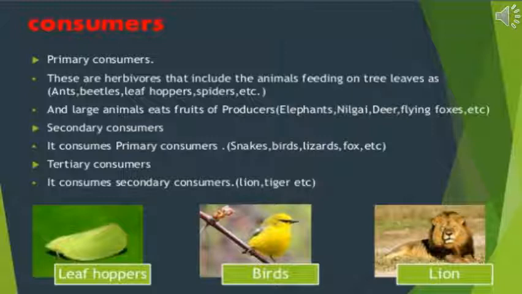Omnivores. They eat both plants and animals. Example, crow, bear, etc. Scavengers. They eat dead animals and the leftover by the carnivores. Example, hyena, jackals, and vulture.